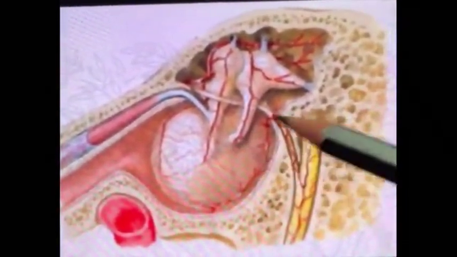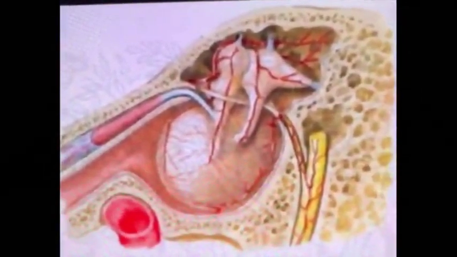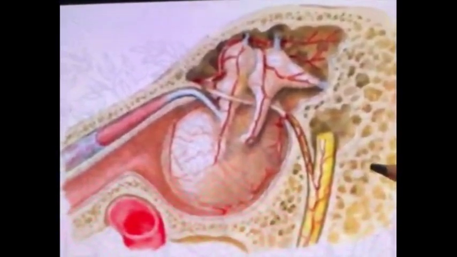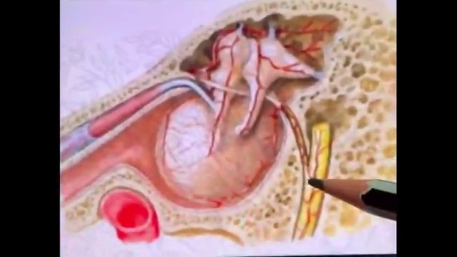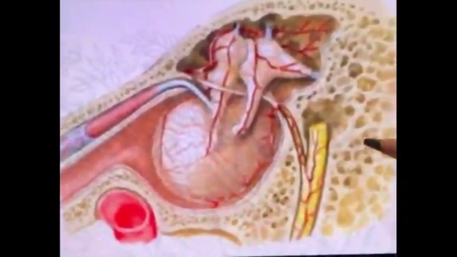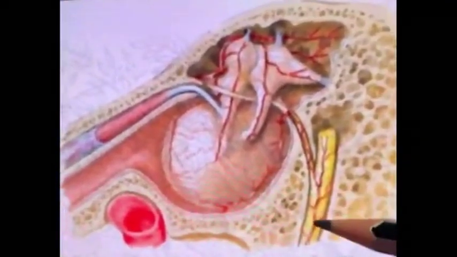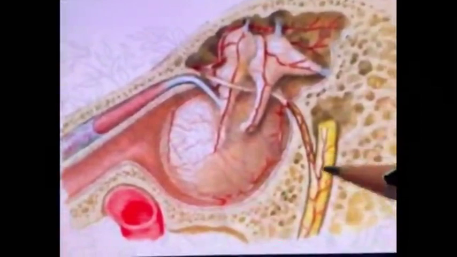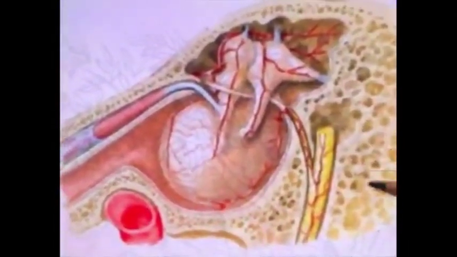So behind the middle ear cavity is the mastoid antrum, and below lies the mastoid air cells. This part receives its blood supply from the posterior tympanic artery, which is a branch of the stylomastoid artery running in the stylomastoid foramen.